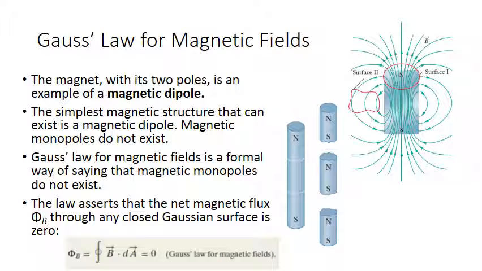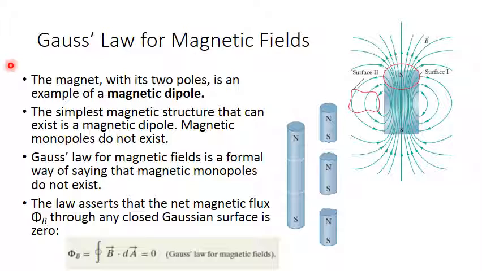Gauss law for magnetic field. We have previously studied Gauss law for electric field, and in Gauss law for electric field we said that if we have a closed surface enclosing a charge, then the integration over this closed surface of the electric field equals the value of the charge included inside the surface over epsilon naught.